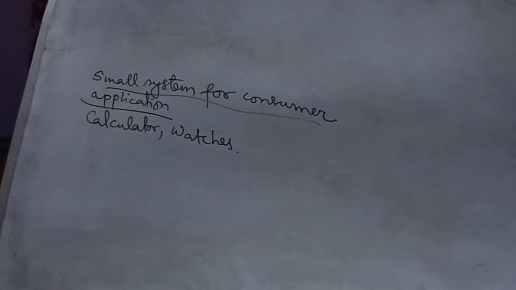So first we discuss the stand-alone solar PV system.